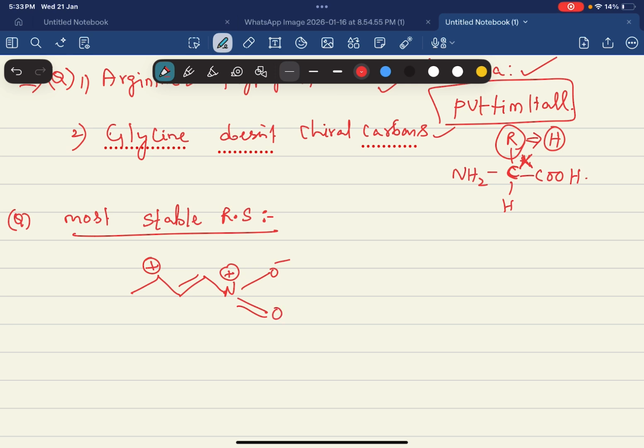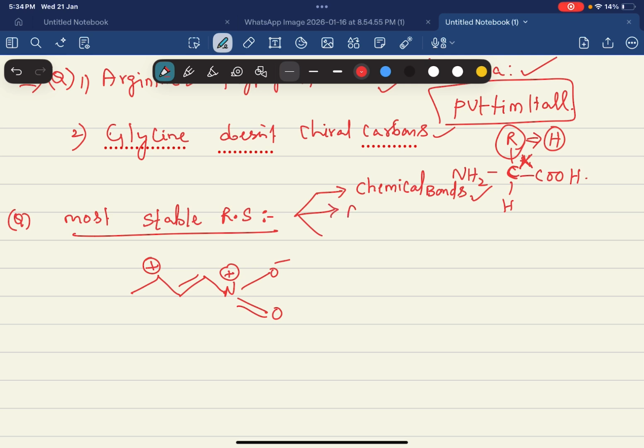These are the most stable resonating structures comparatively. Generally, instead of this, you just need to know these points. Wherever there are more covalent bonds, or more chemical bonds, it is a more stable resonating structure, students.